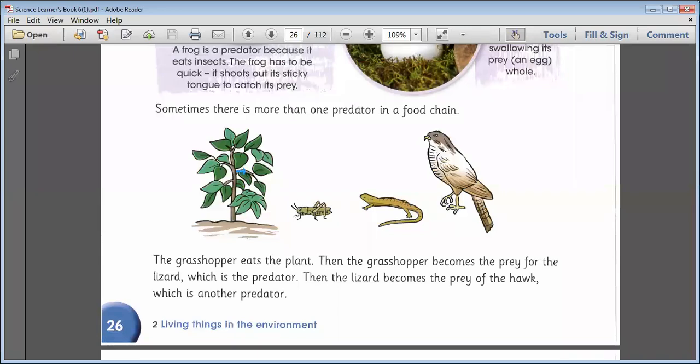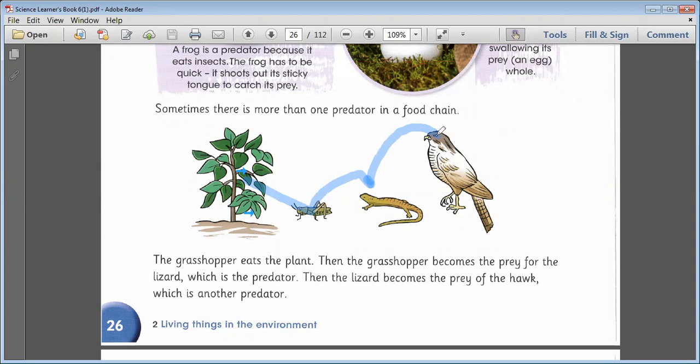The plant is eaten by the grasshopper, and you can see the grasshopper and lizard are eaten by hawks. Okay. Here is a question: is the plant a predator or prey?